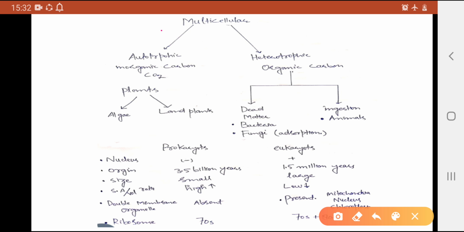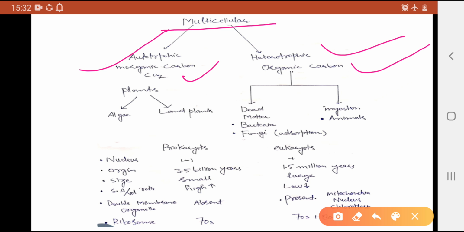Multicellular organisms, as I have told you, are made up of more than one cell. They are heterotrophs and autotrophs. They can use carbon dioxide as inorganic carbon, and they can use organic carbon. Autotrophs are further classified into two categories, algae and land plants.